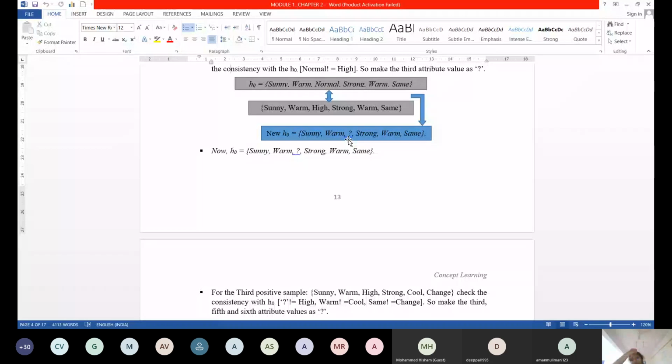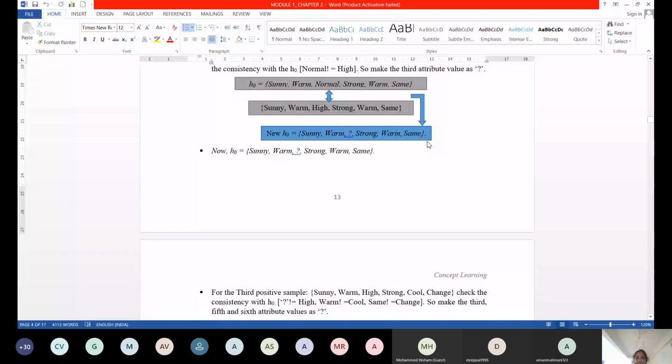Fine. Next, strong and strong is there. Strong will come. Warm, warm, warm, same, same, same. No change. So this is my resultant hypothesis. Now you see, we have started a hypothesis with most specific, right? Now we have ended with a little general. It means that we are moving from specific to the general region of hypothesis, region, R-E-G-I-O-N.